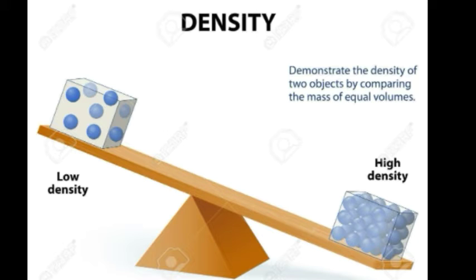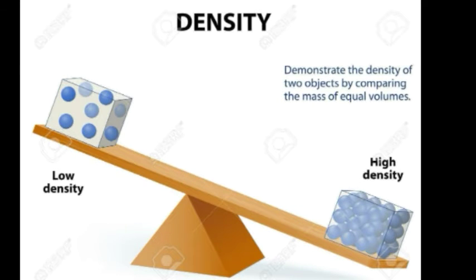So, high density means more mass and low density means less mass. We can see that volumes are equal but masses are different. So one is having high density, the other is having low density. Though volumes are equal, they are having different masses, masses are unequal. So high density means the mass is more here, and low density, the mass is less here.